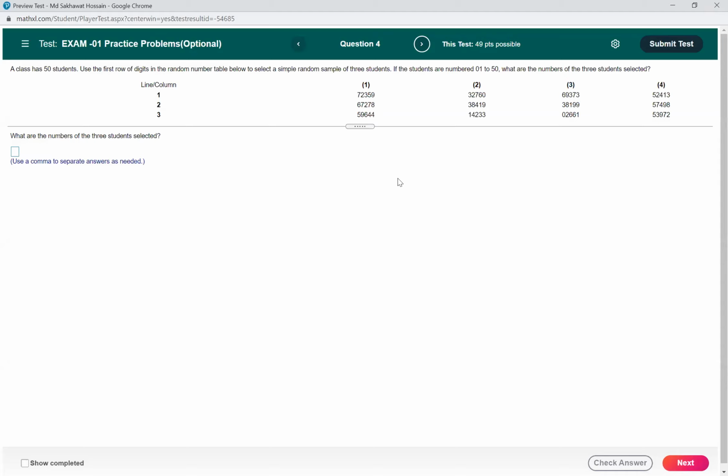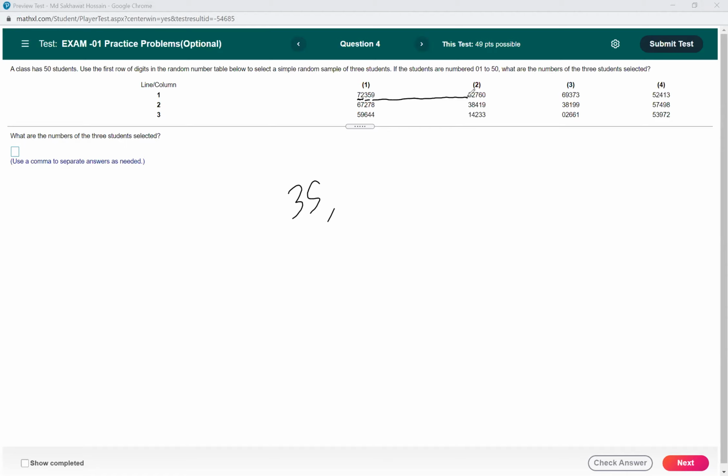Yeah, so we have to start from the first row. A class has 50 students. Use the first row of this, so we have to use the first row. And the numbers should be from 01 to 50, right? So let's consider the first 2 numbers. It is 72. It's not between 01 and 50. Then 35, yes, the first number is 35.